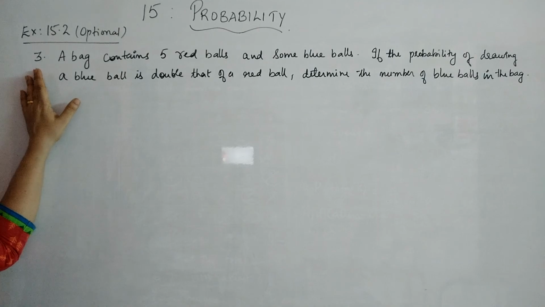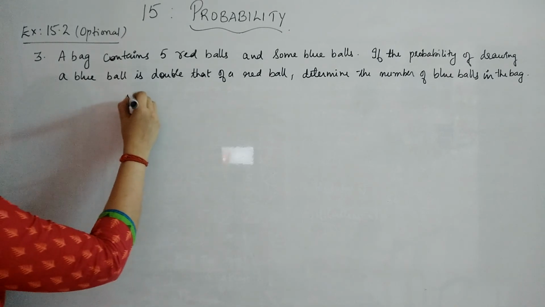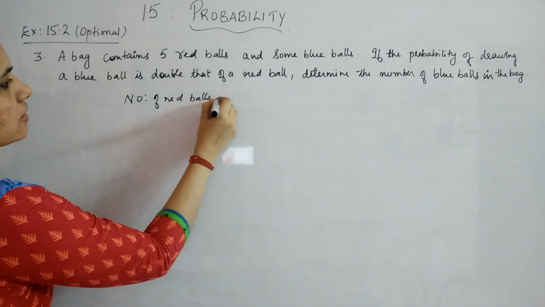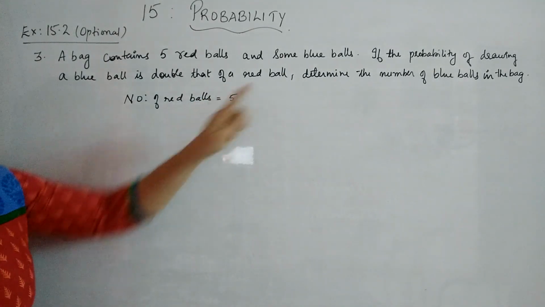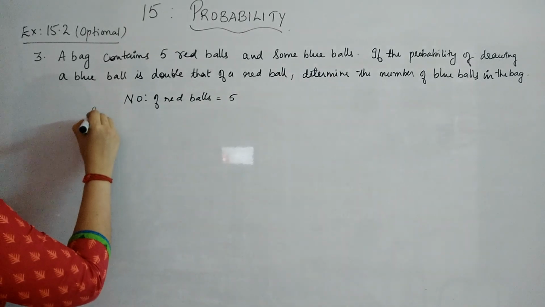Question number 3 is: a bag contains 5 red balls and some blue balls. If the probability of drawing a blue ball is double that of a red ball, determine the number of blue balls in the bag. So the first thing given is the number of red balls. Number of red balls is given to be 5. And we don't know the number of blue balls, which we need to find out. So we will take that as x.